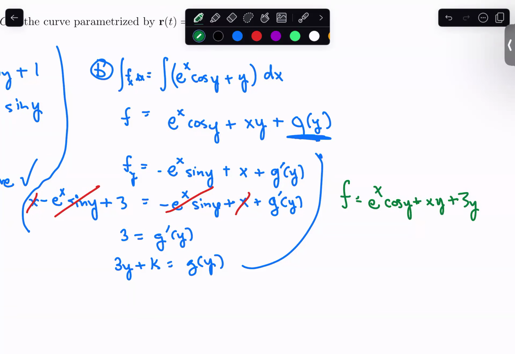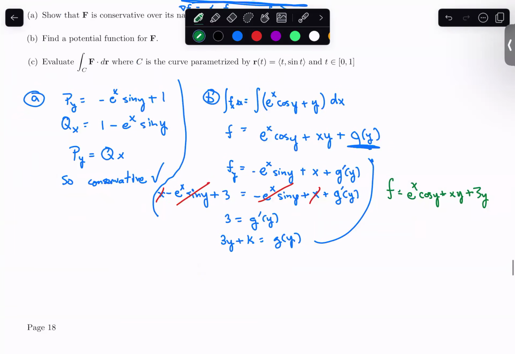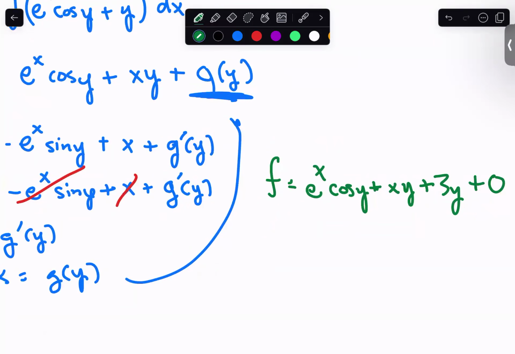However, in the wording of this problem and how we're going to be using the fundamental theorem of line integrals, it doesn't say find the class of all potential functions or find the antiderivative in general. It just says find a potential function. So I'm going to go ahead and choose my k here to be plus 0, or I'm just going to drop the k.